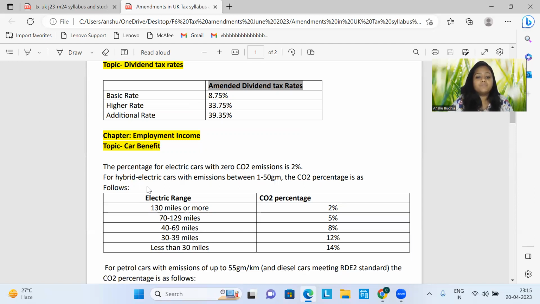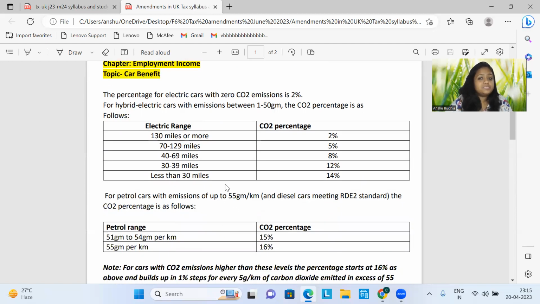Now, for hybrid electric cars with emissions between 1 to 50 grams, the CO2 percentage is as follows. This table shows the CO2 percentages based on the miles that can be traveled on electric range. If the miles traveled is 130 miles or more, then the CO2 percentage is 2%, based on which we're going to calculate the car benefit.